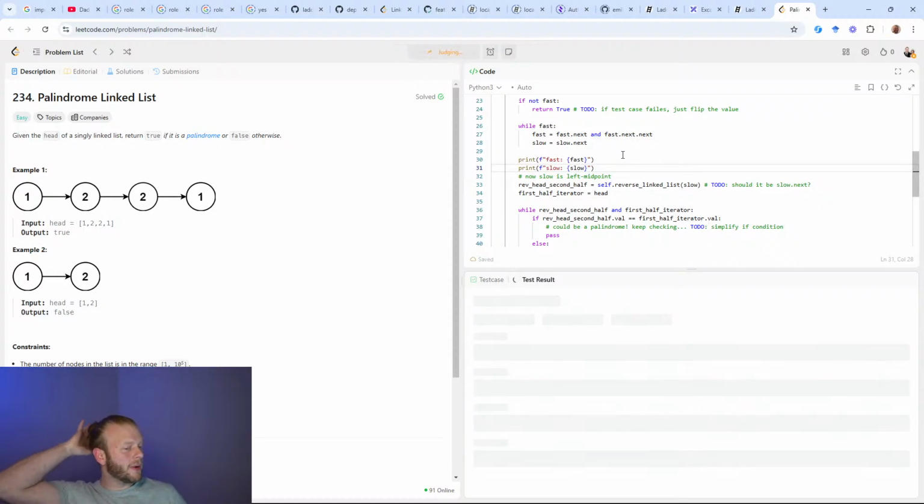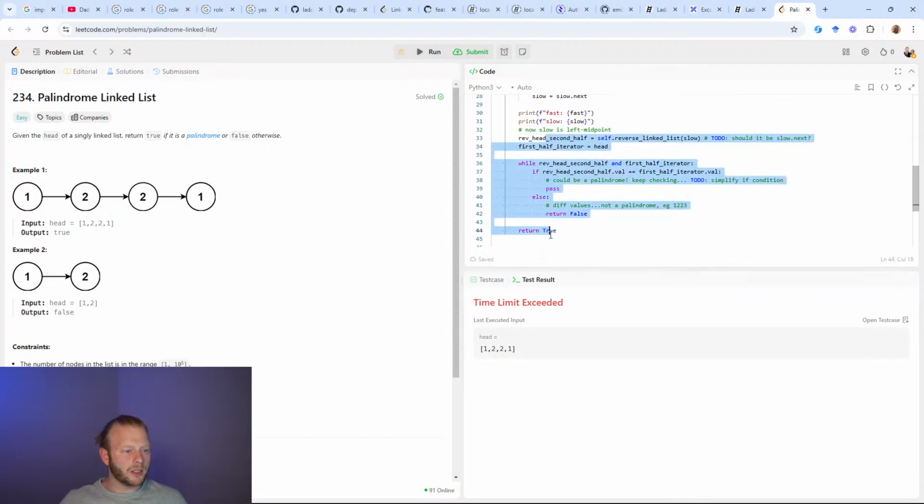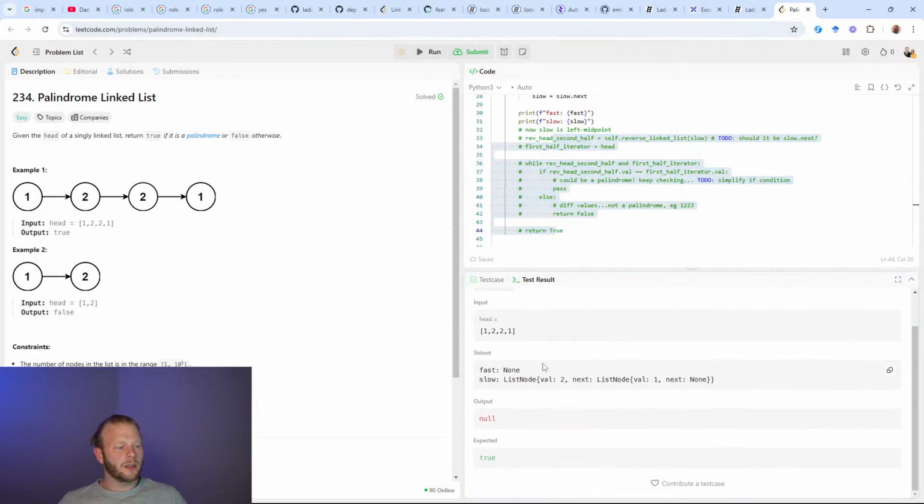Okay, so it's going to time out again. Hopefully we get to see the print statements. I'm actually not sure if Leetcode is going to let me see the print statements when it times out. Okay, so what I can do is comment all this stuff. Yeah, so fast is none, that's what I expect, and then slow is the value of 2 with a next value of 1. It is the right middle.